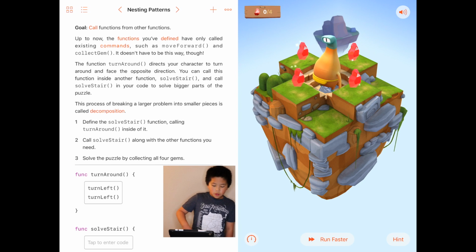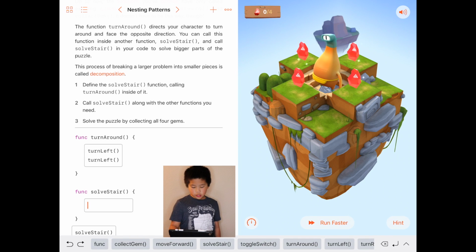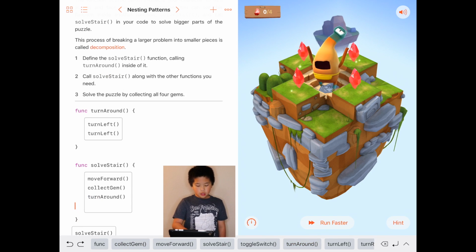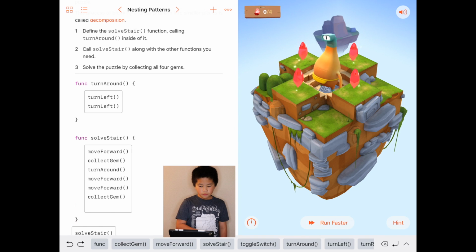So he's going to be in front of a gem and we're going to use the function solve stair. He's in front of a gem, so you will have to move forward. Then we have to collect the gem. After this, we will turn around, then move forward, move forward. Now we're on the other gem. We will collect the gem, then we'll turn around.